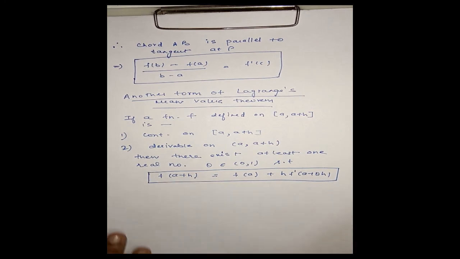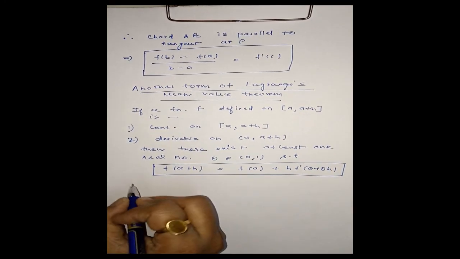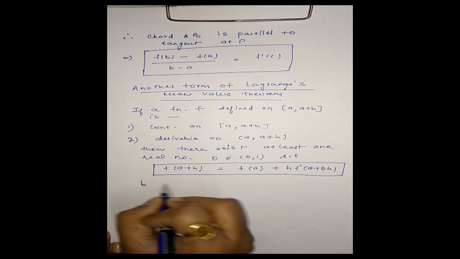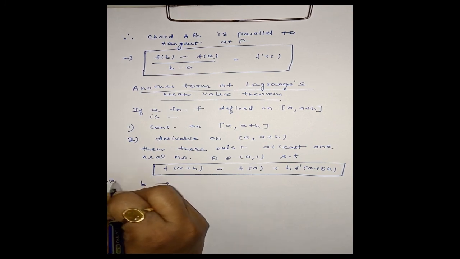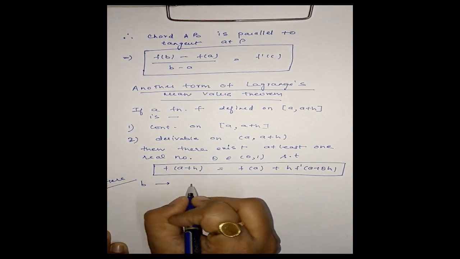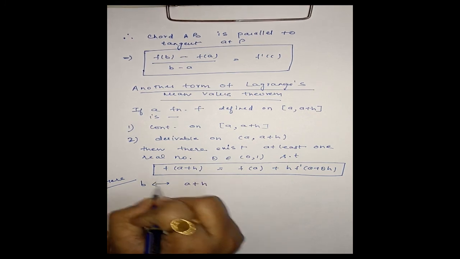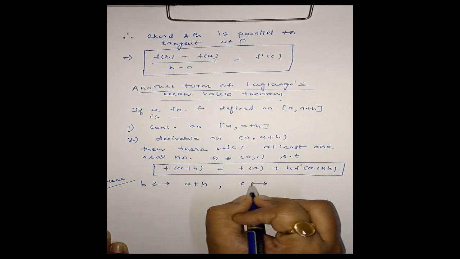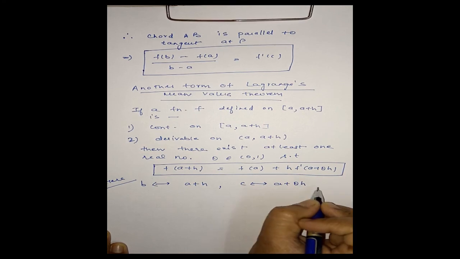Okay, see here, we have replaced b by a+h and c by a + theta h.